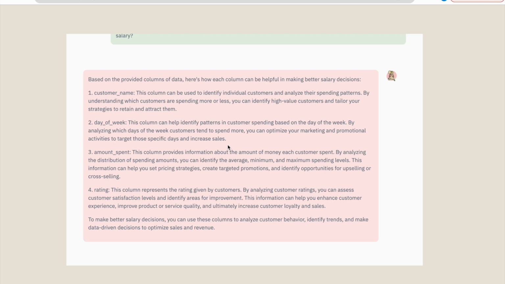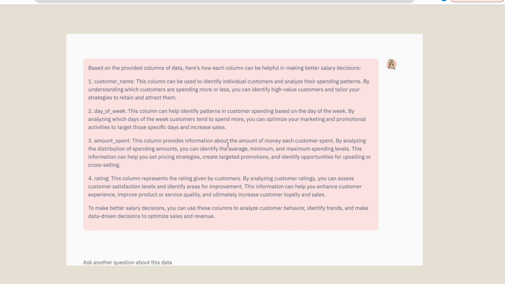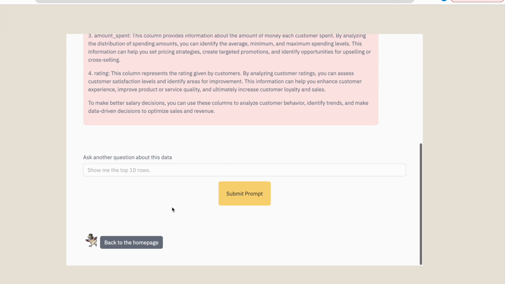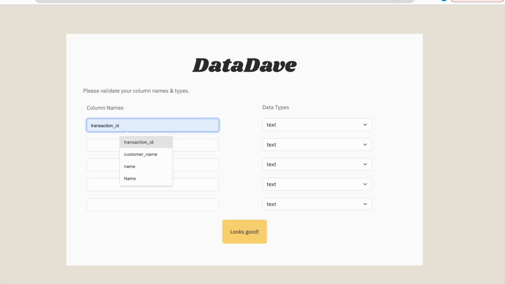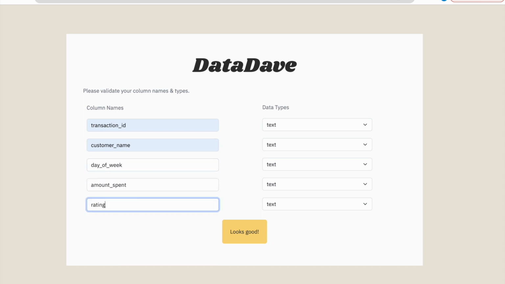Now John gets the response from DataDave about how each of the columns could help make better salary decisions. Now John found those suggestions helpful and he collects the data. He wants to know which day of the week has the highest average rating, but he does not know anything about SQL and he does not want to upload this data for privacy reasons. He can then specify the metadata and DataDave will provide him the SQL query for him to get his results. So we need to go back and retype the metadata because we have the transaction ID. I'm going to submit the prompt now. These are the actual data, but he's just not providing the Excel sheet.